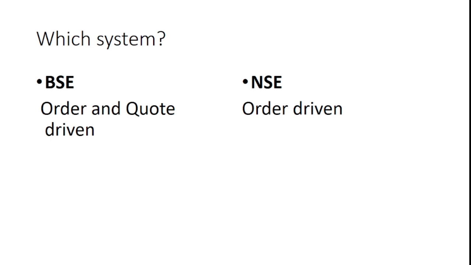Now, which system is there on which particular exchange? There are two major stock exchanges in India. One is Bombay Stock Exchange, also known as BSE, the index of which is Sensex. And there is NSE, the National Stock Exchange, the index of which is known as Nifty. BSE functions on an order and quote driven system, while NSE is a purely order driven system. NSE was the very first stock exchange in India which initiated online screen-based trading. Here, human intervention is minimal, and everything is done using software and algorithms, and orders are matched automatically as and when the orders are placed on the market.